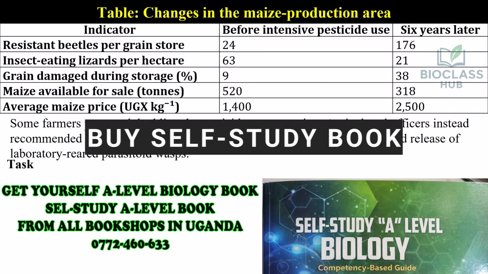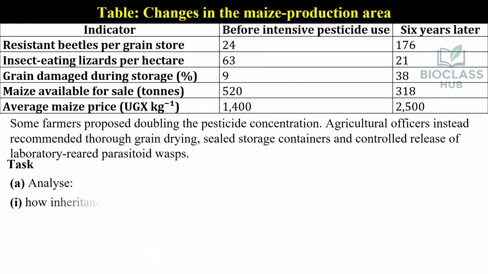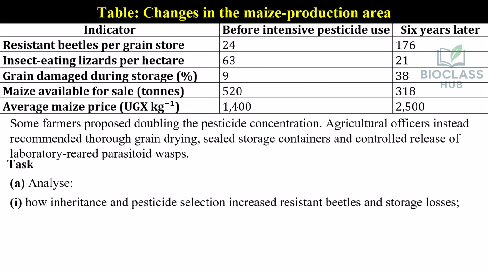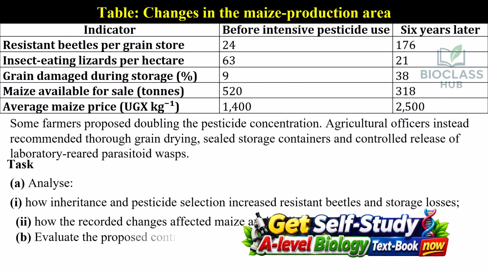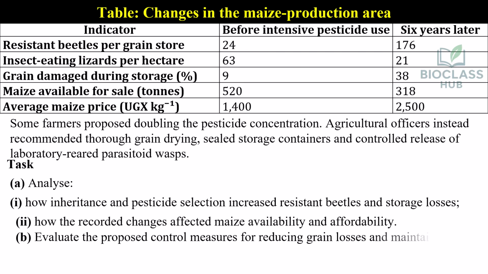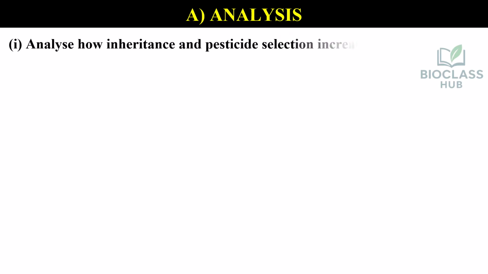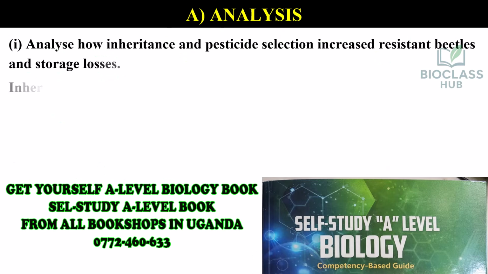Task, Part A. Analyze how inheritance and pesticide selection increased resistant beetles and storage losses, and how the recorded changes affected maize availability and affordability. Part B. Evaluate the proposed control measures for reducing grain losses and maintaining ecological stability. Analysis. Analyze how inheritance and pesticide selection increased resistant beetles and storage losses.